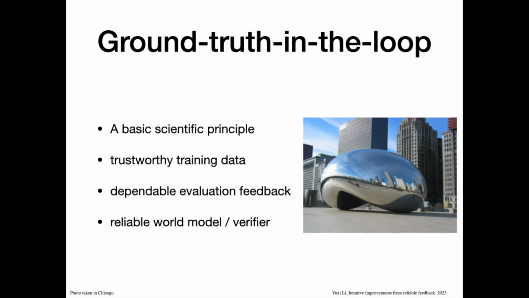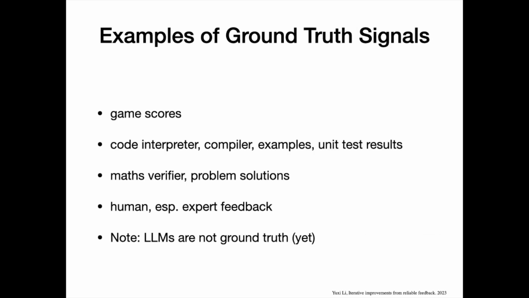Ground truth in the loop is a basic scientific principle. We need trustworthy training data, dependable evaluation feedback, and reliable world model or verifier. Examples of ground truth signals: game scores, code interpreter, compiler. Examples: unit test results, maths verifier, problem solutions, human, especially expert feedback. Note: LLMs are not ground truth, yet.